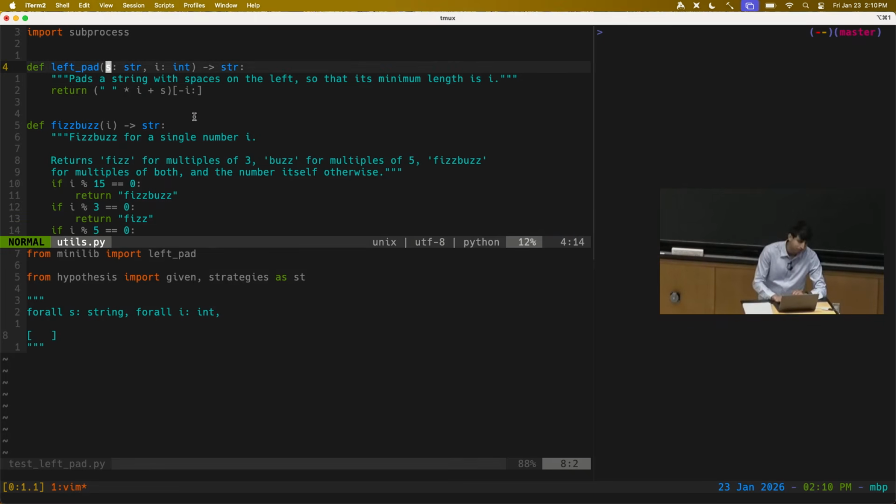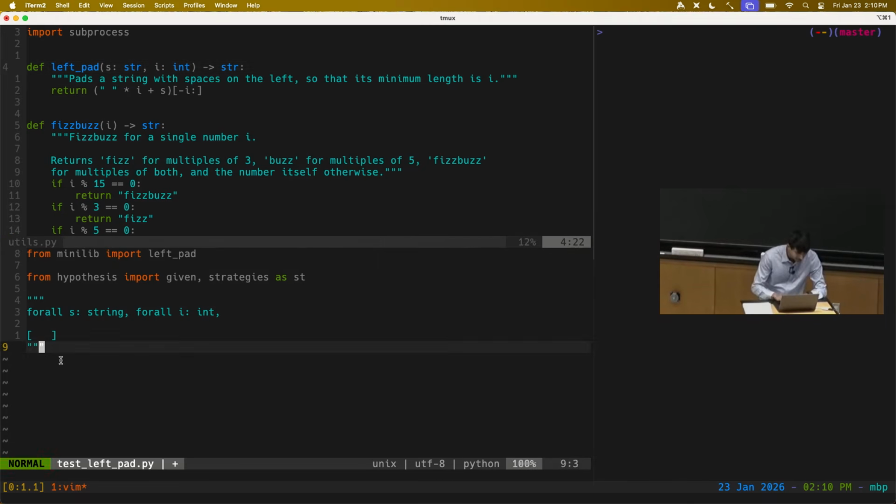If you have a string of length 5 and I is 5, then the output is actually just length 5. But yeah, that's a reasonable property to write down. So in Hypothesis, I can do this like this. I can say I want test left pad 1, and then this takes in a string and an integer as arguments that are supplied by the testing framework, and then I can write down the property in here.